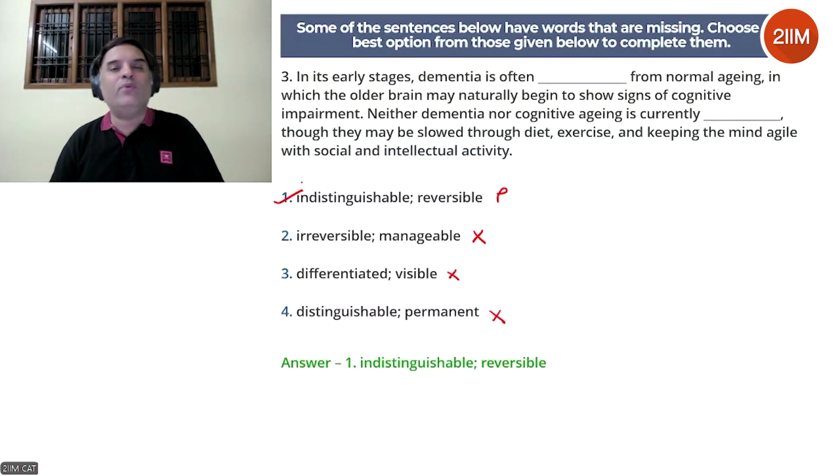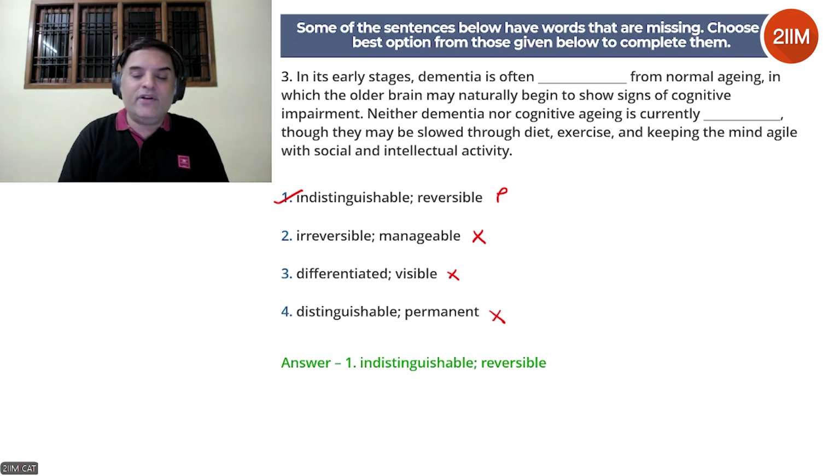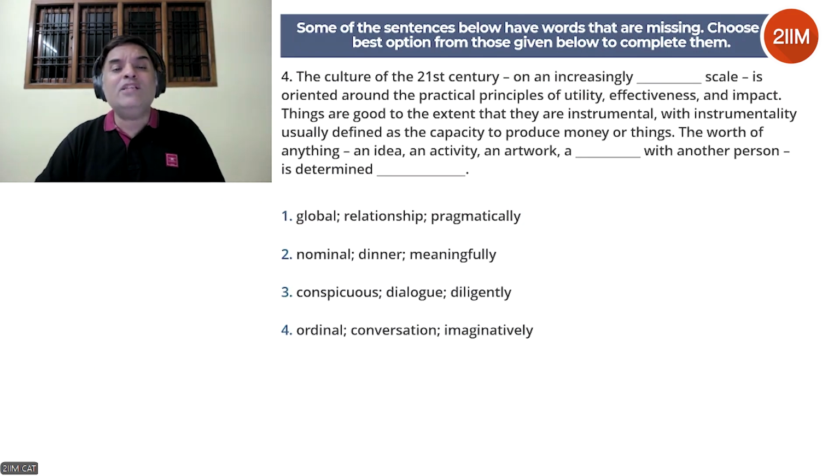It is a slightly tricky question, but if you look at it carefully, analyze it, you can potentially get this right. Okay, not very tricky, but slightly tricky. Let's look at the fourth one.